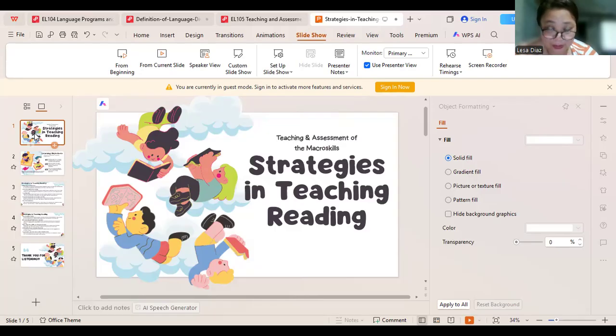Take note of the comprehensive skill integration, wherein effective reading instruction requires a balanced approach that combines diagnostic assessment, explicit instruction, and varied text structure to support diverse learning styles.